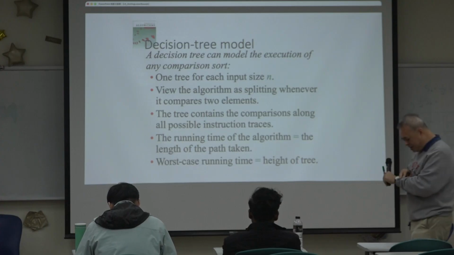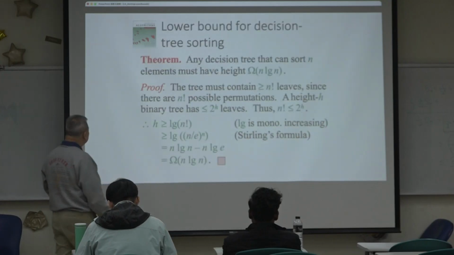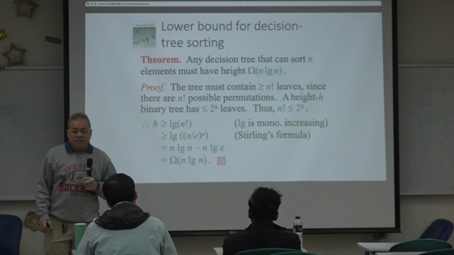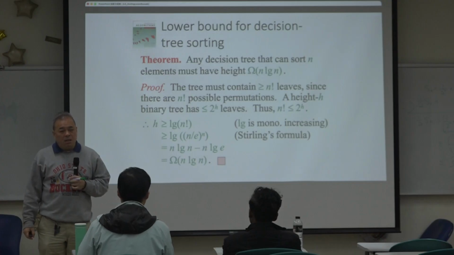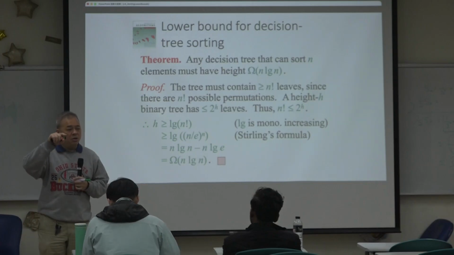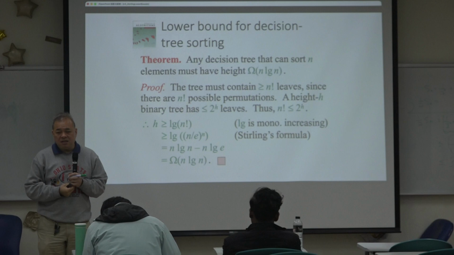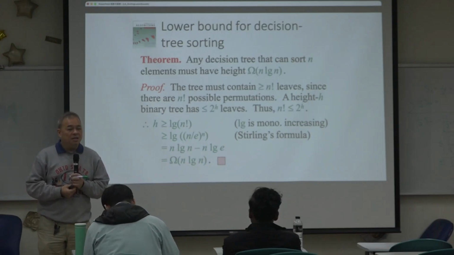So if you agree with this idea, think about this. How many leaf nodes do we have for n numbers? It's going to be a permutation of n numbers, right? So n factorial. You have this many cases, and each permutation is distinct. Each case is a distinct leaf node.